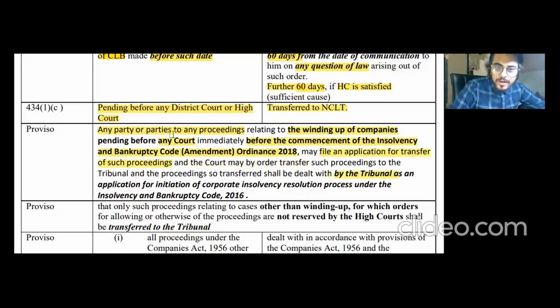Any party or parties to any proceedings relating to winding up. For example, the winding up is happening in the pre-IBC Amendment Ordinance 2018 era. The parties here are the company and the other party, and if these two parties are against each other and the winding up of the company is pending before the court.